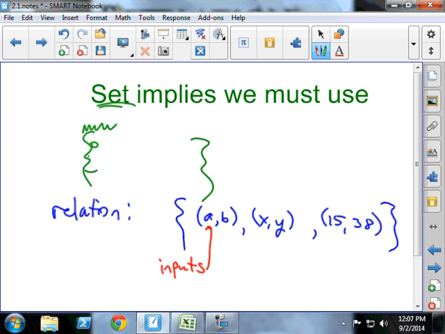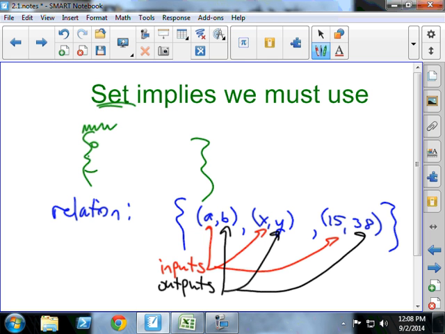So that's what a relation looks like. It's a set of ordered pairs. And the book goes on to say there's 4 different ways that you can represent a relation. And one way is with ordered pairs like that.